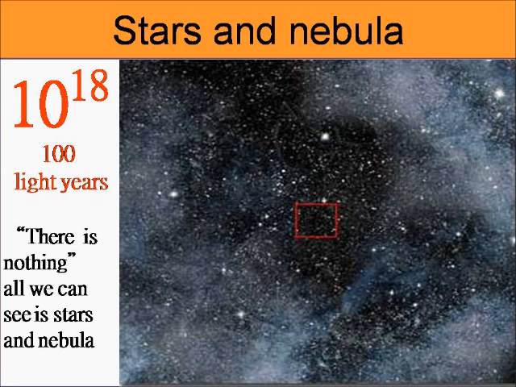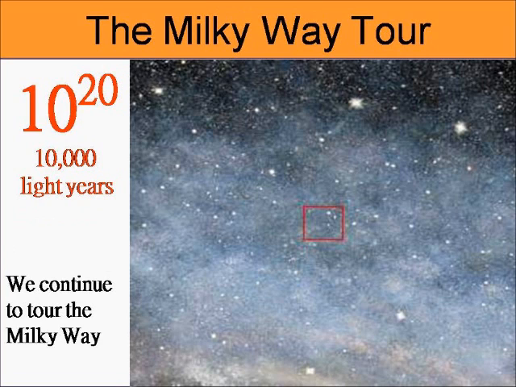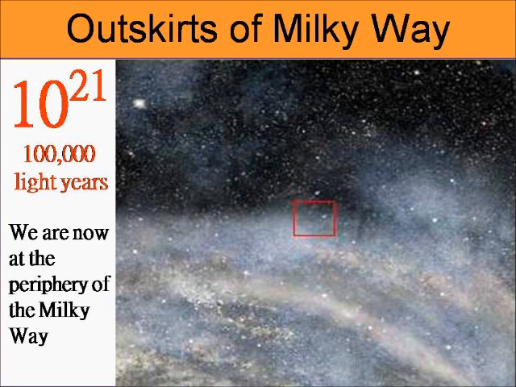Right? Okay, this is 10 to the 18th power, 100 light years. The Milky Way, we actually are outside the Milky Way, so we can look back and see it. That is only 10 to the 19th power. All right? We're talking about how long is it, right? You know what that is? The Milky Way. Oops. 10 to the 20th power. Okay? So that's 10,000 light years. All right, so we continue to tour the Milky Way, and we go outside the Milky Way now.